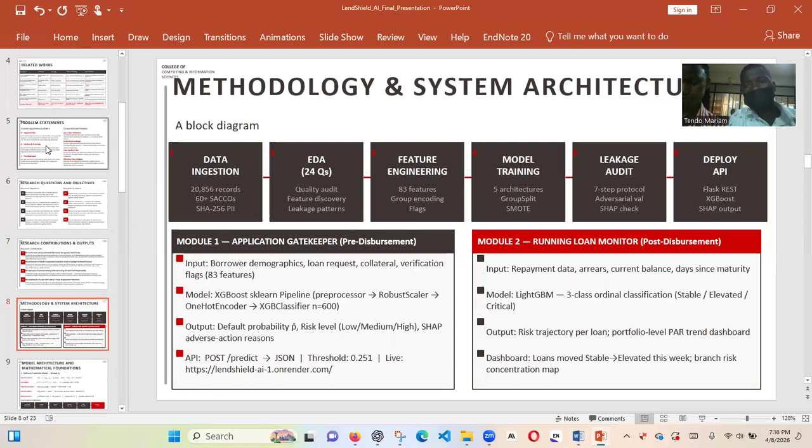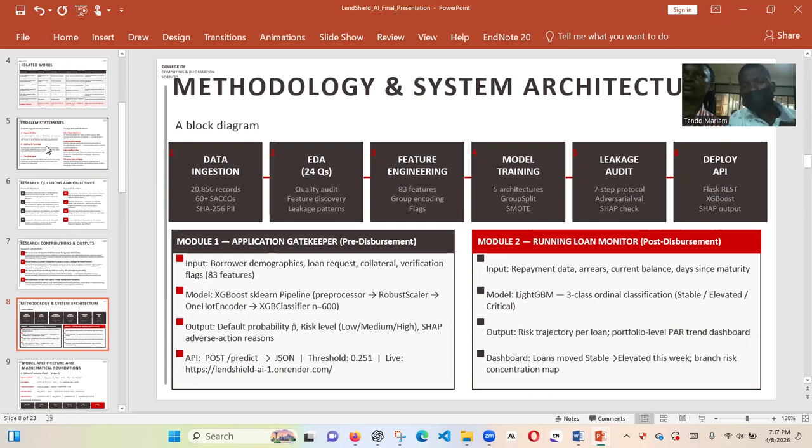And then methodology and system architecture. So we use a block diagram to indicate the process that we went through. We had data ingestion, which involved data extraction. We had to write a data extraction pipeline, which were scripts that we used to extract the data, the 20,000 records from over 60 circles coming from different databases. And then the exploratory data analysis phase is where we carried out quality audit, feature discovery, and identifying leakage patterns. So we had to discover a lot of insights and make modeling decisions, which we carried on to feature engineering.